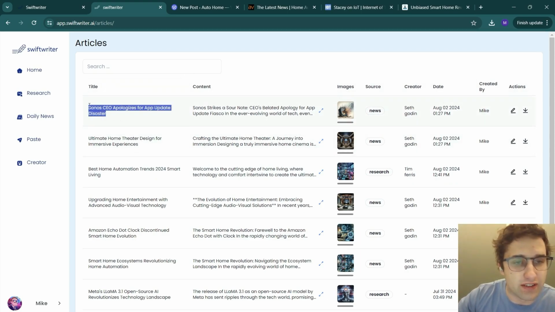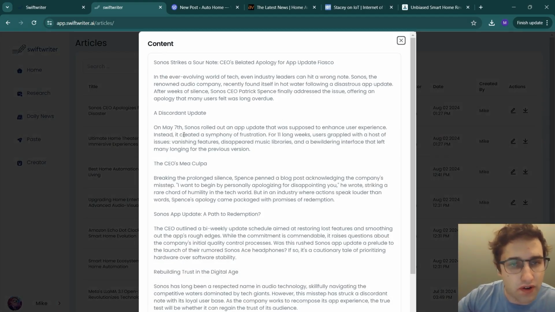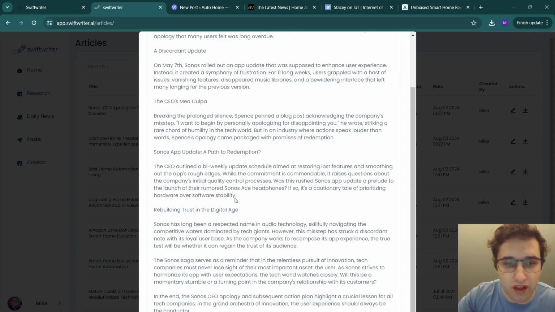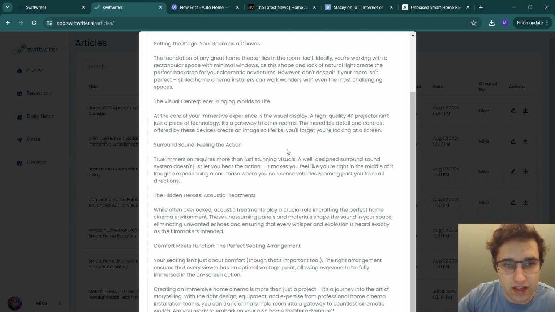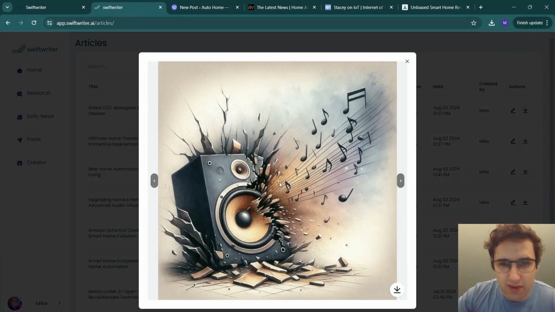As you can see, it generates the title here, and then we also generate the content. And as you can see, if you just take a little read of this article, it doesn't actually sound like AI, and it does actually sound like Seth Godin and how he writes, which is pretty cool. And then we also generate images.